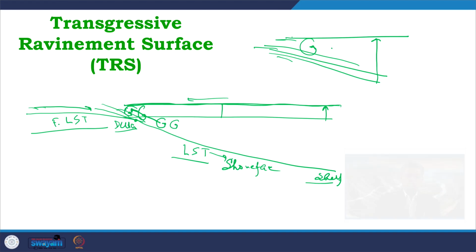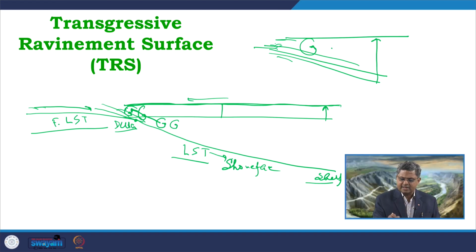So, what will happen now? In this part, these accumulated sediments will be removed. Now, whether it will be partial removal or entire removal, that will depend on how much sediment is coming into the system and how much sediment is accumulating into the system. So, what will happen over here when this kind of erosion will continue? Initially we can expect a surface formed over here which is an erosional surface, as the wave reworking is going on over here at that time.